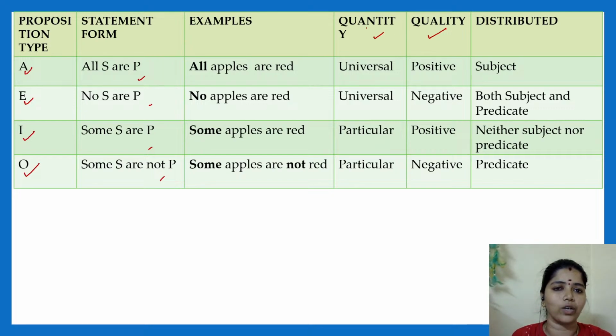Quantity and quality. Quantity means what? The universal and particular we call quantity. And with respect to quality, the affirmative sentence and negative sentence we call quality. These are the terms we use to describe the quantity and the quality. And